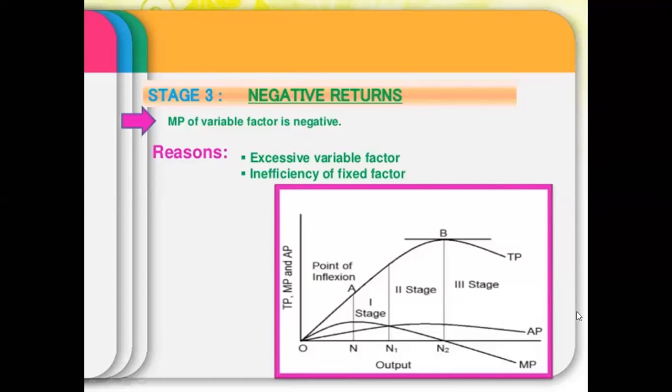All right. Point of inflection, as you can see, is point A. Let me tell you what the point of inflection is. At point A, stage 1 ends, and from point A the TP curve changes its shape or pattern, because till point A the TP increases at increasing rate, but from point A to point B TP increases at diminishing rate. So the rate of change in TP changes from point A, which is known as the point of inflection. All right.